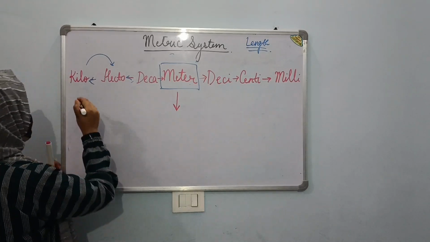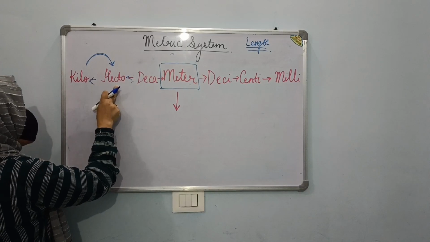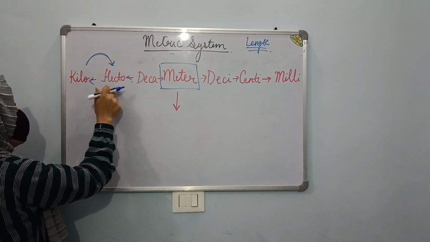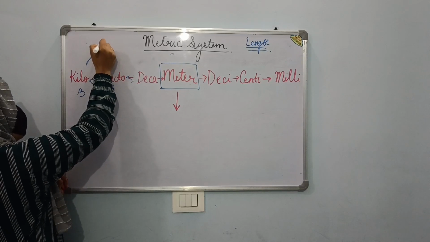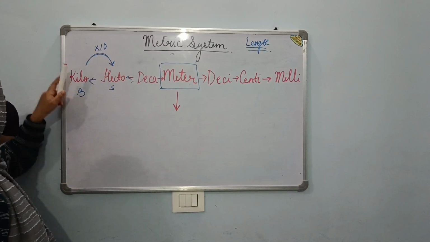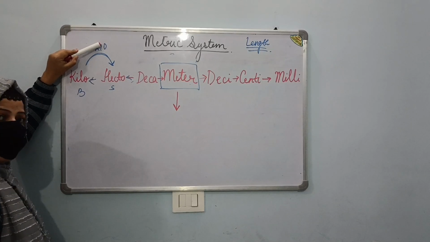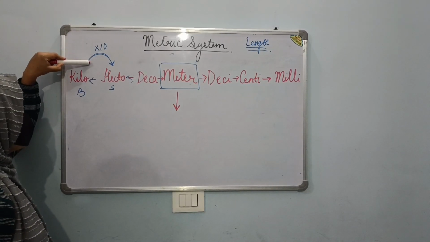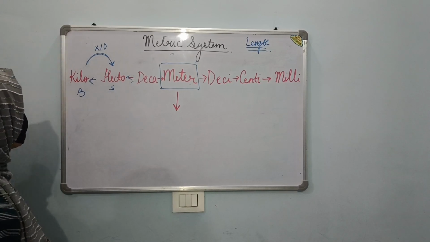Suppose you have to convert kilo to hecto. Just try to understand which one is a bigger unit. This is a bigger unit and this is a smaller unit. So you have to multiply by 10. Why multiply by 10? As many jumps as you are taking, you have to take as many zeros. Just count the number of jumps and count the number of zeros.